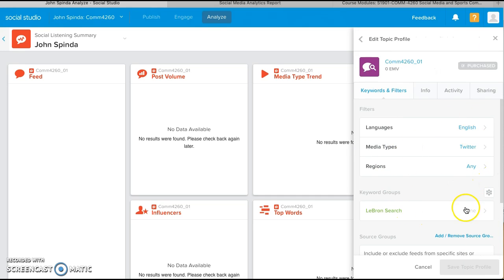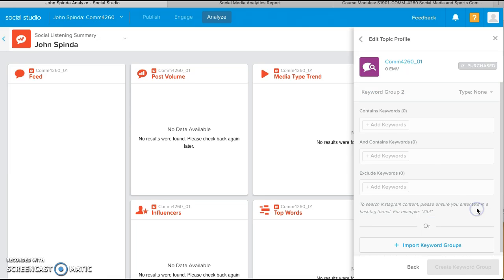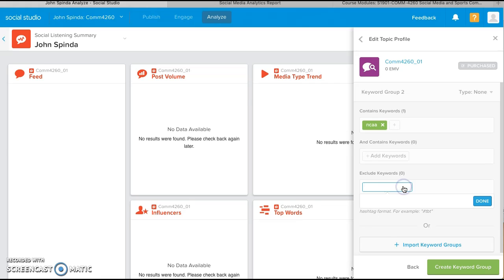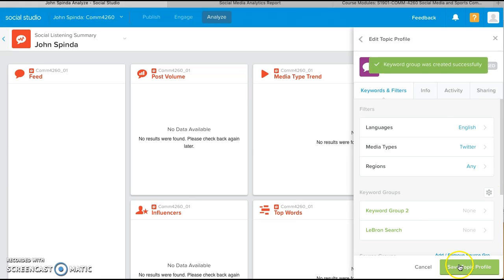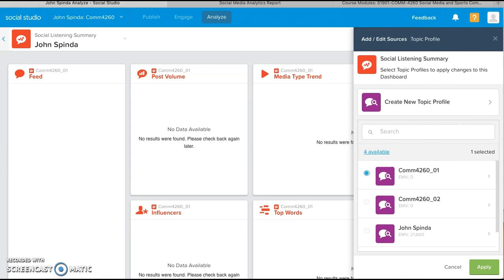So we have the keyword groups. As I had said before, the thing to do is to not create a new topic profile, but to create keyword groups within it. So in this case, I'm going to add a new keyword group. Let's just pick NCAA, always putting in the retweet element, and we created a keyword group. Okay, let's go and apply it.